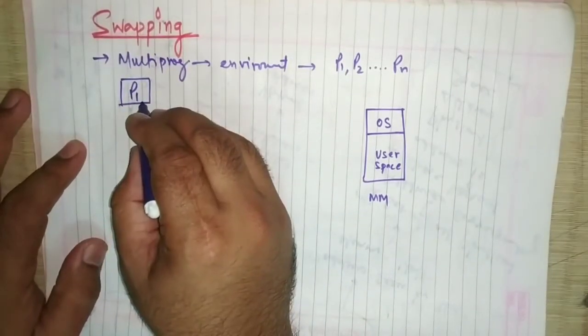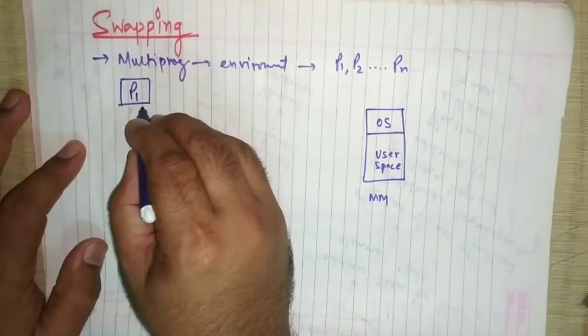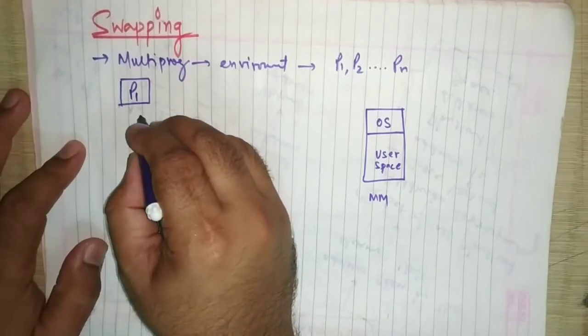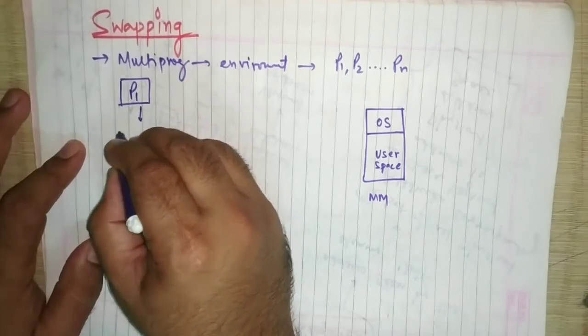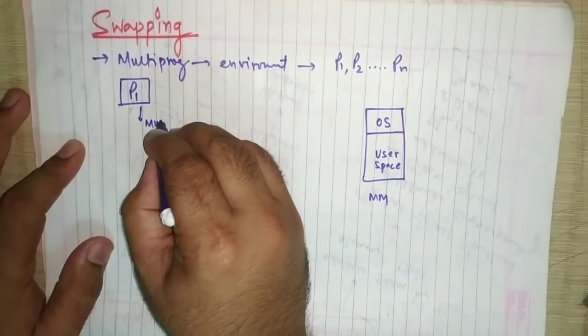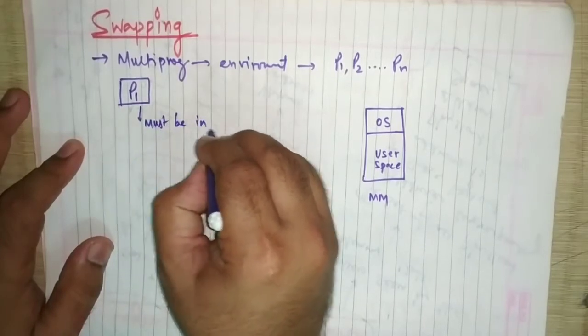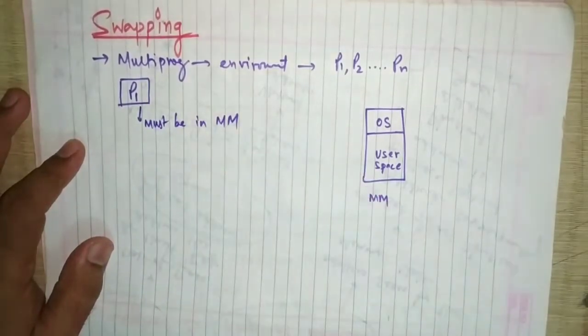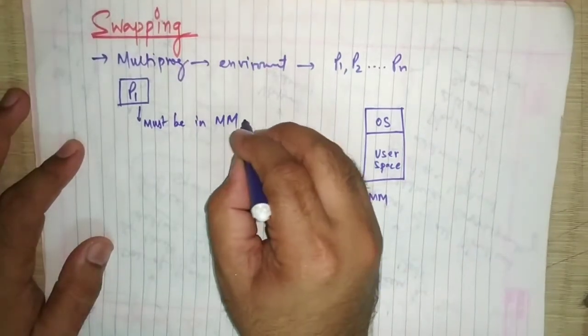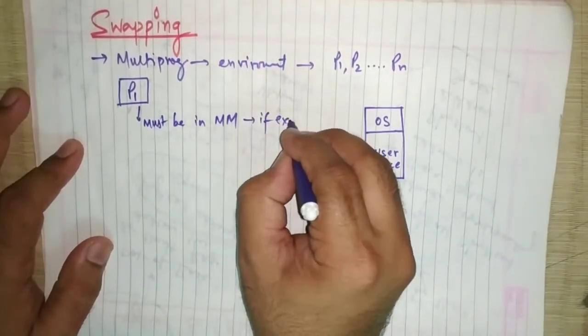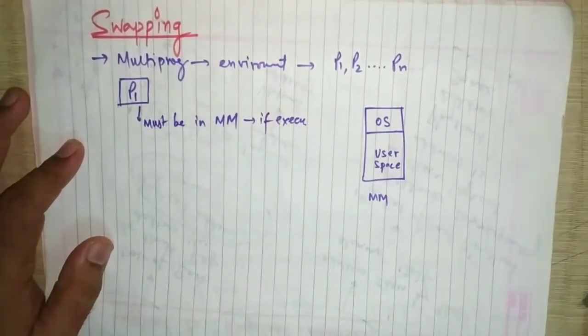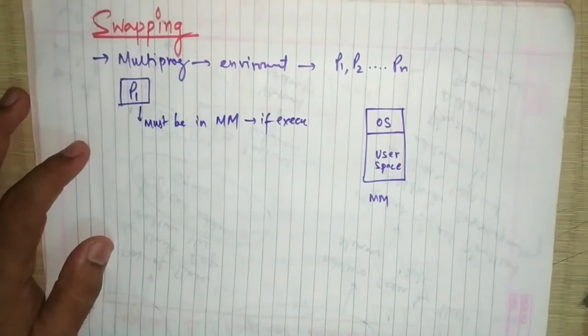If this process P1 wants to execute, then it needs to enter the main memory. So it must be in main memory if it wants to execute. A process can be swapped temporarily out of the memory to a backing store.